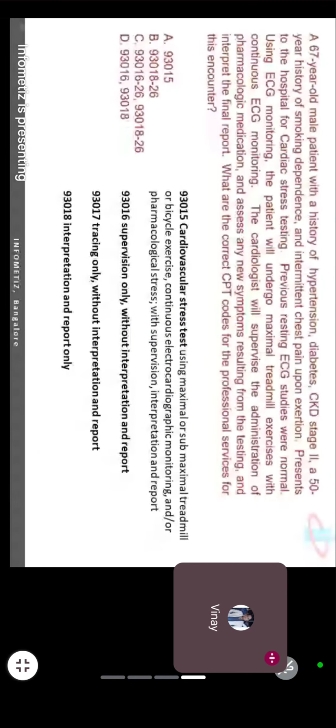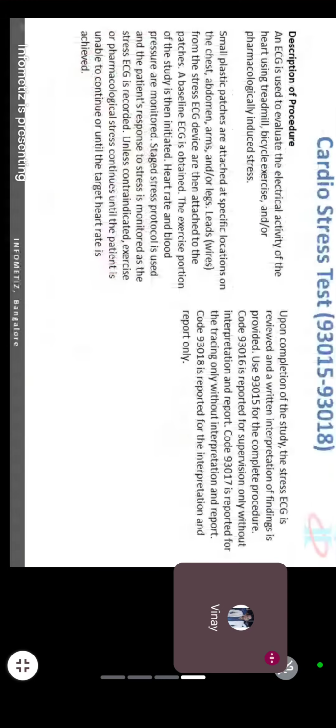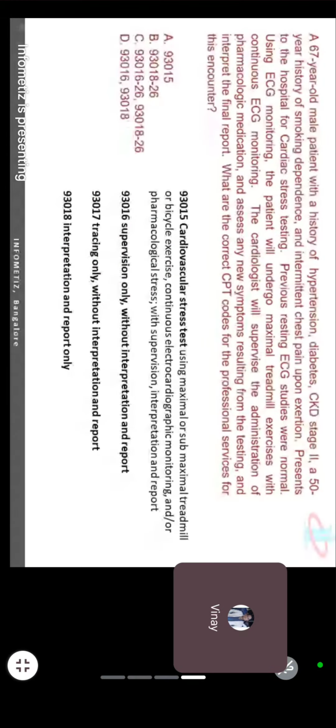Here also, do not use the 26 modifier. So if you get options like this, you can eliminate B and C. Can you tell me whether the answer is A or D? Whether we have to code only for the doctor or for both doctor and technician. You'll get the answer in the last line: what are the correct CPT codes for the professional services for this encounter?